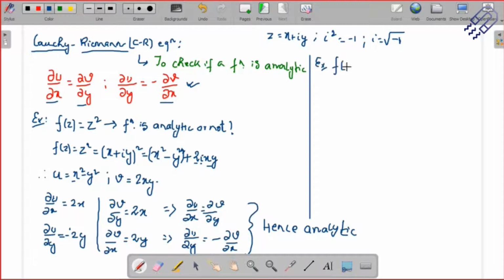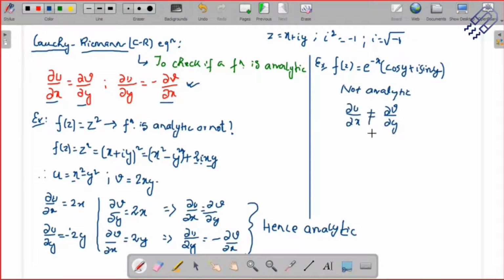Here we have the function f(z) is equal to e to the power minus x, times cos of y plus i sine y. So del u del x and del v del y are not equal, so it is not analytic. What about del u del y and del v del x? These are not equal either. So both are not equal.